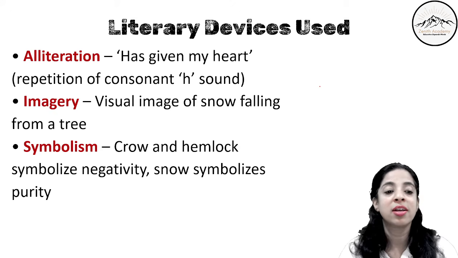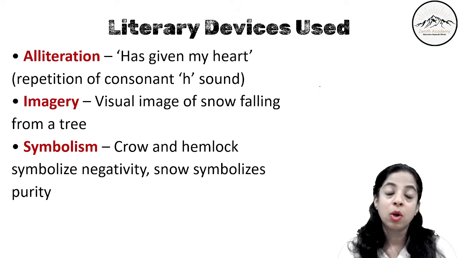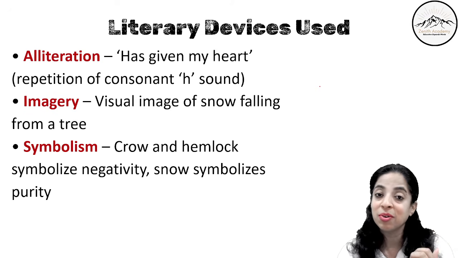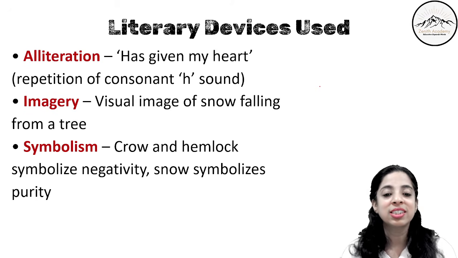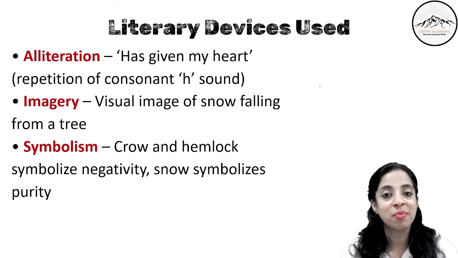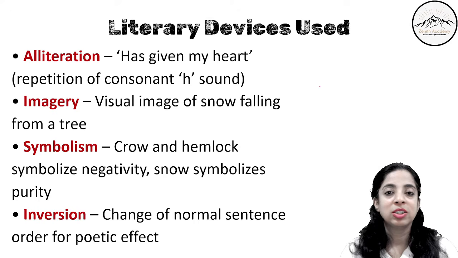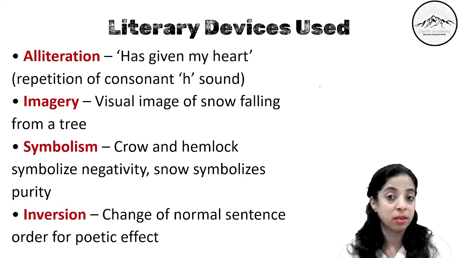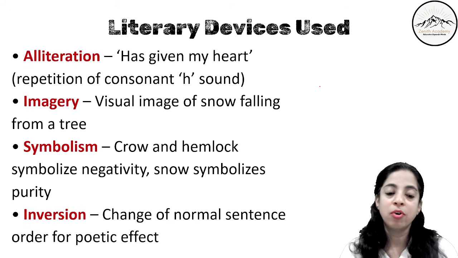So imagery is there. Then symbolism. Crow and hemlock symbolize negativity. And snow which is falling from these negative things is symbolizing purity. Snow symbolizes purity. So inversion is also used. Change of normal sentence order. The order is changed for poetic effect.